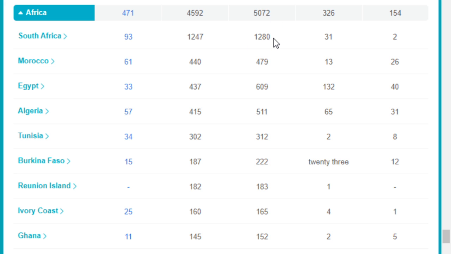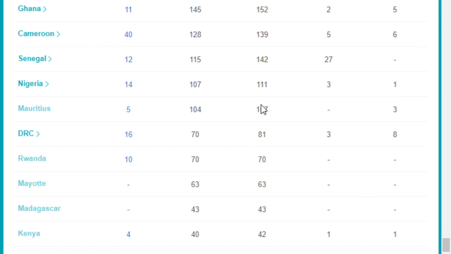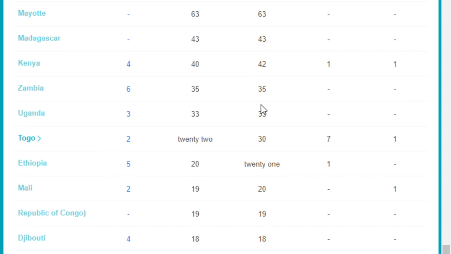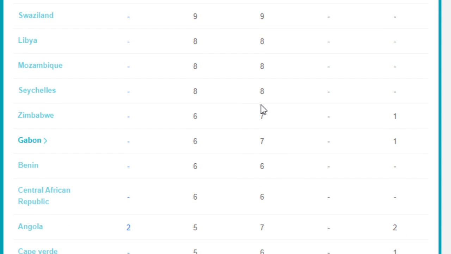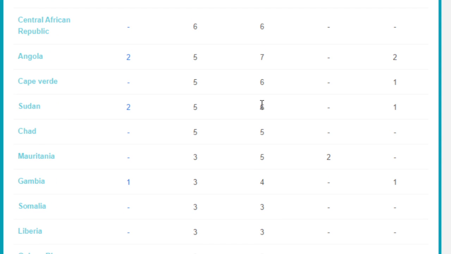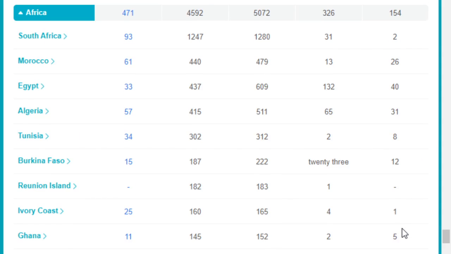South Africa is the most severe country, which has 1,280, and then followed by Morocco, Egypt, etc. Okay, the last one is the Diamond Princess Cruises, which has 99 existing cases, remaining the same. 712 cumulative diagnosis cases, 603 people discharged, 10 people died. Okay, that's the overall data about this new coronavirus pandemic all over the world.